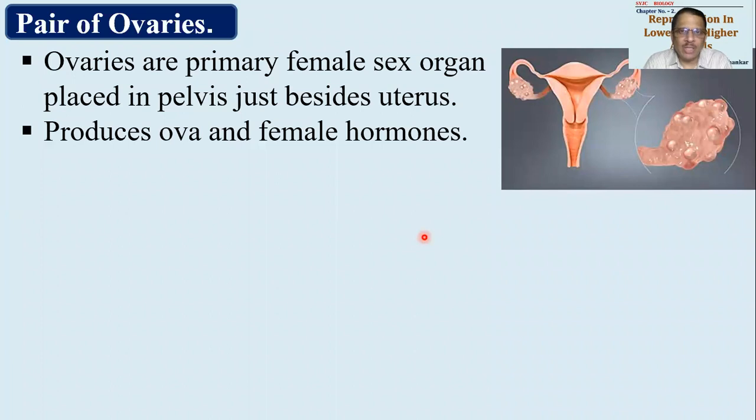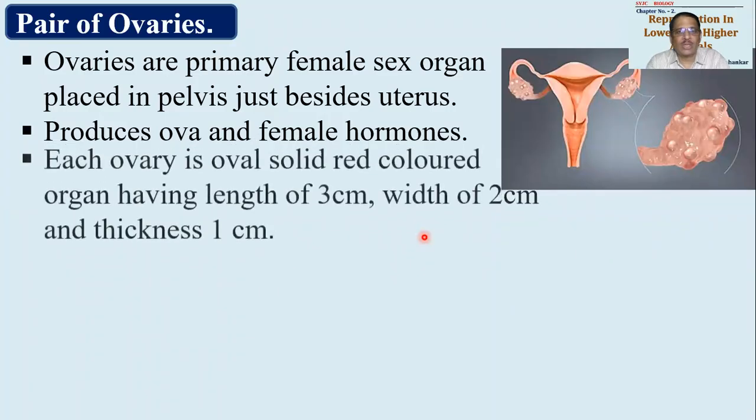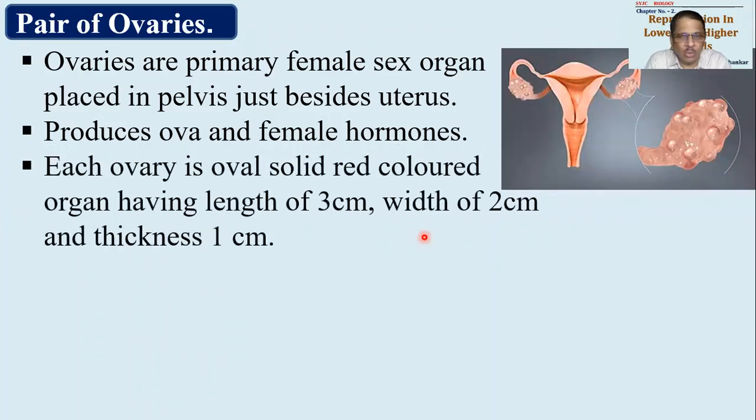Ovaries are called primary sex organs because they produce ova, and besides production of ova, they are also responsible for production of female sex hormones. Female sex hormones, we can say 2 are important, estrogen and progesterone. So these are female sex hormones produced by the ovaries.